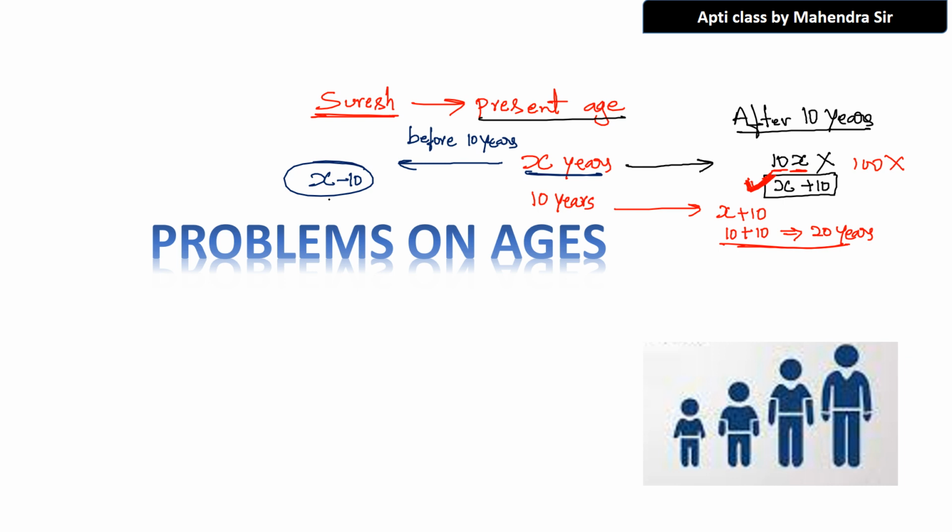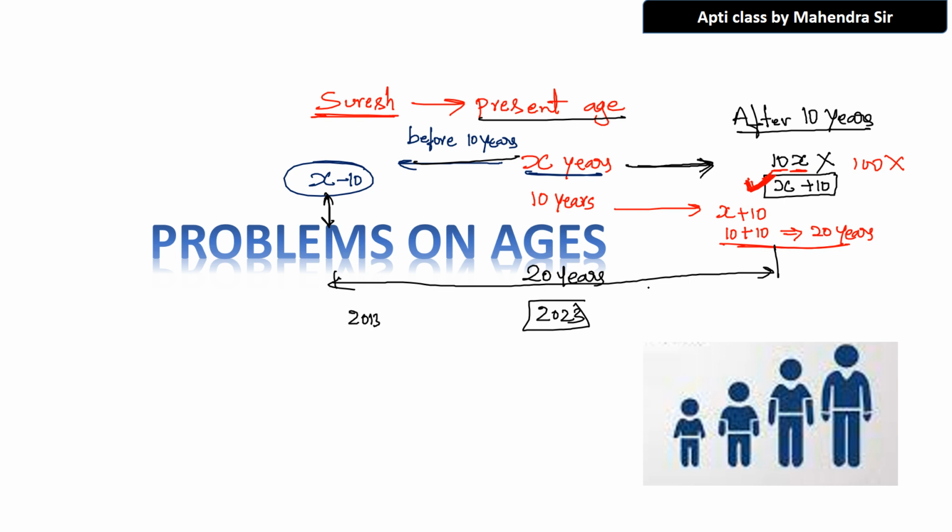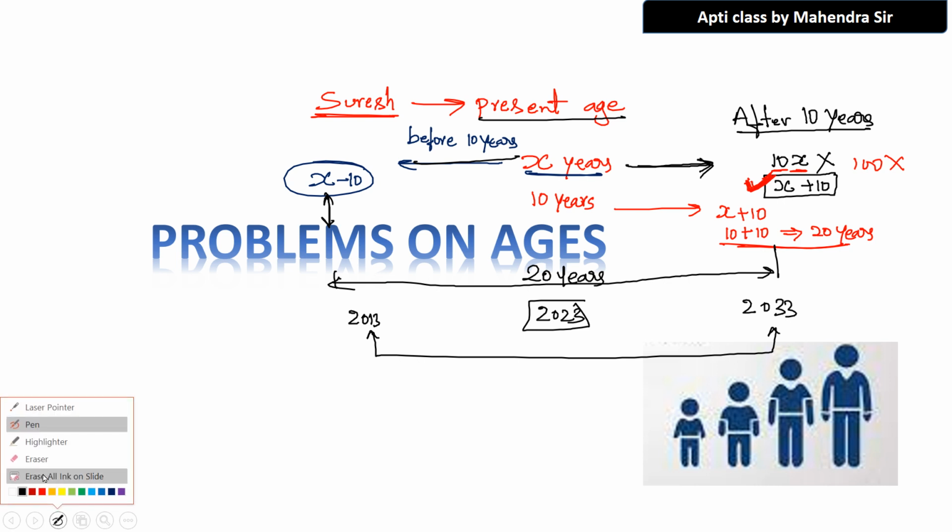What is the year gap between 10 years before and 10 years after? Many people will say a 10 years gap. No, it is not 10 years. It is a 20 years gap. As the present year, say 2023, 10 years back means 2013. After 10 years means 2033. So in total, how many years of gap do you observe? 20 years of gap. Yes. This is very important. People will get easily confused here. I hope this is clear.